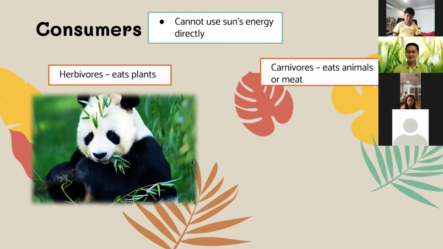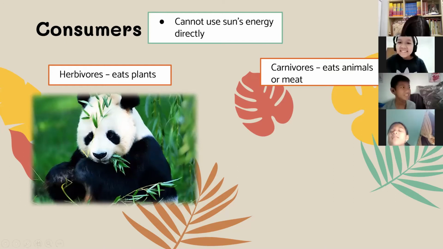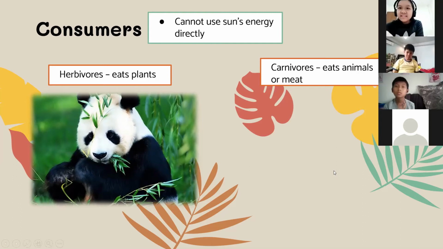Crocodile. Okay. What else? Can you name some animal that eats other animals or meat?